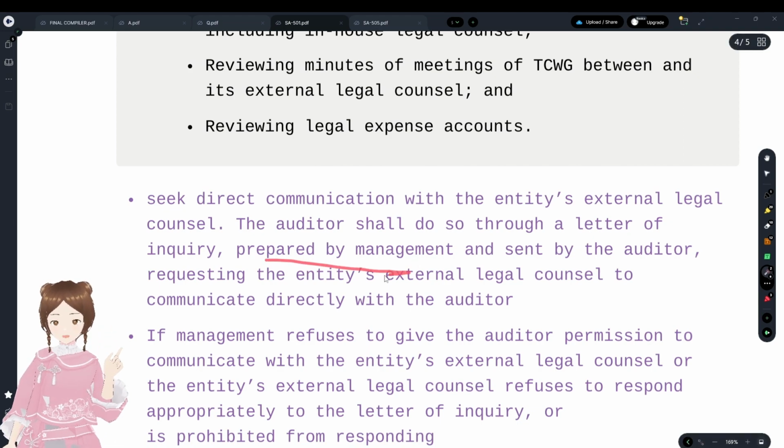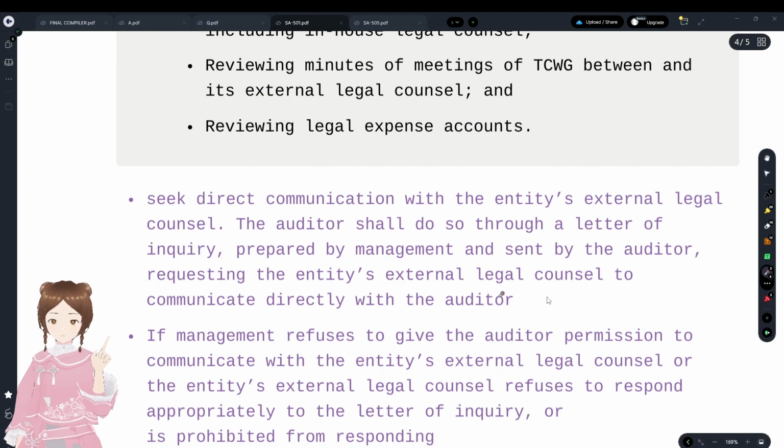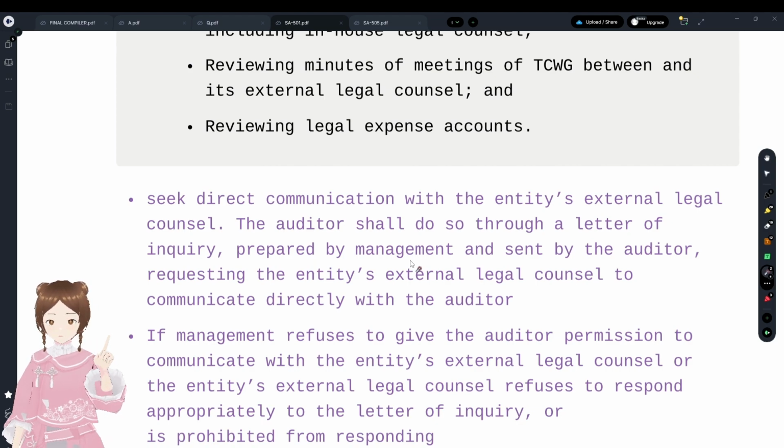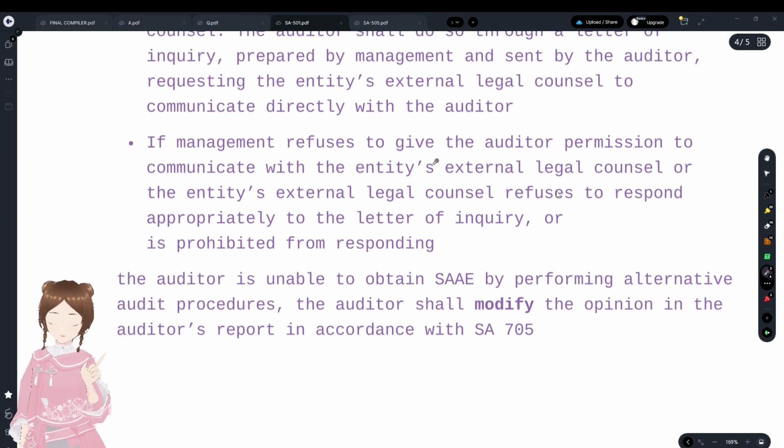Management has to give the word. Auditors cannot directly go and ask external legal counsel, right? So management has to give permission to the external legal counsel to discuss legal matters with the auditor. If management refuses to give that permission, what does the auditor have to do?